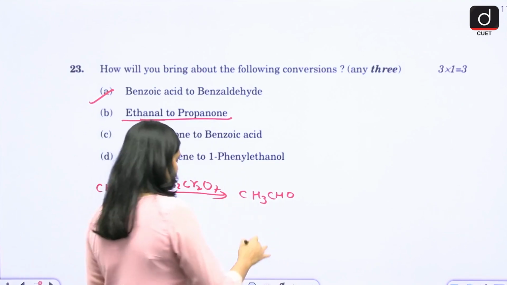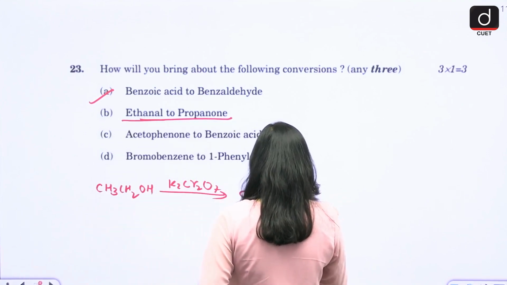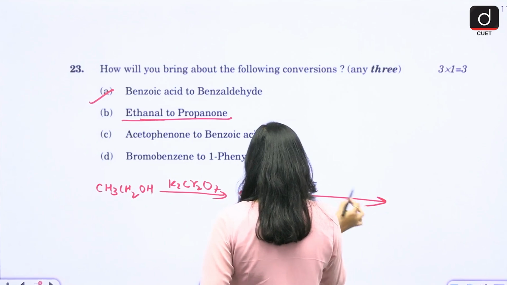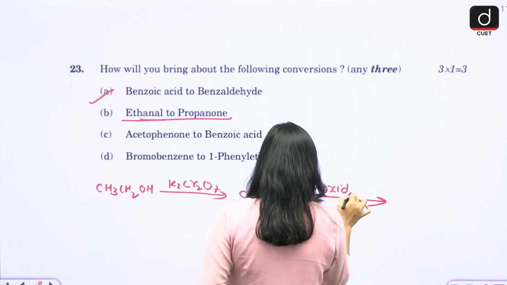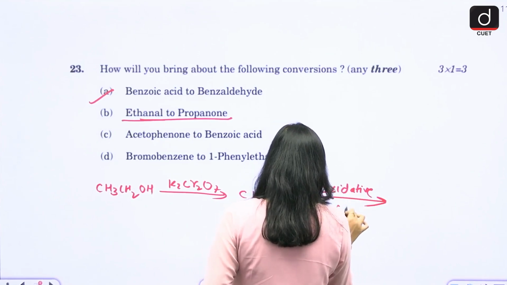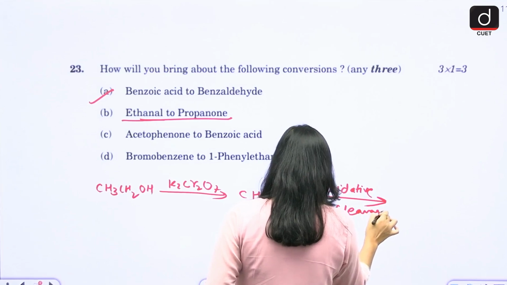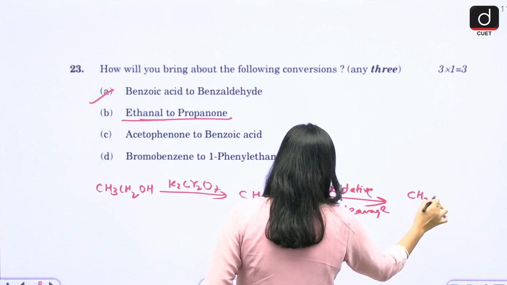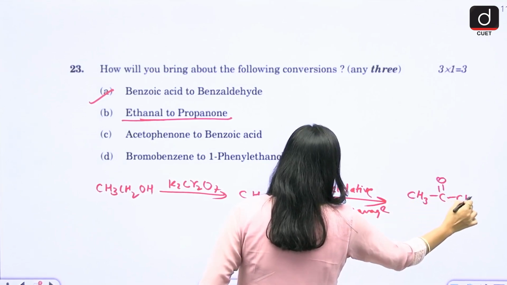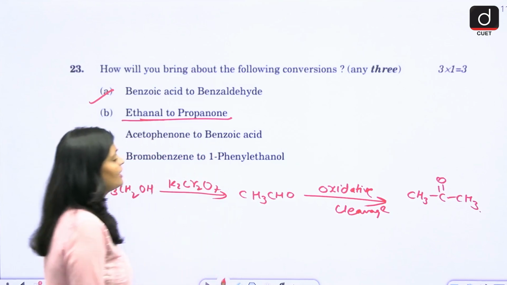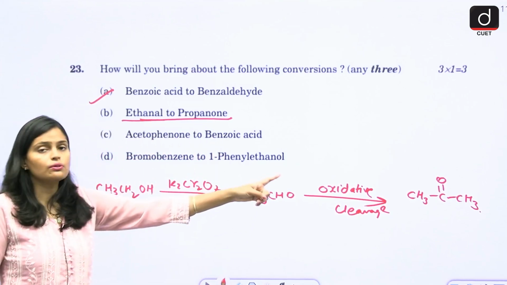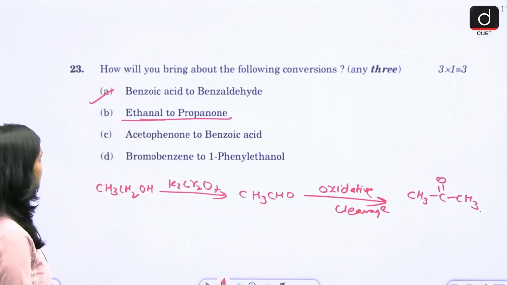Now this ethanol simply undergoes oxidative cleavage, right? And you will get CH3, C double bond O, CH3. So this is the reaction by which you get propanone.